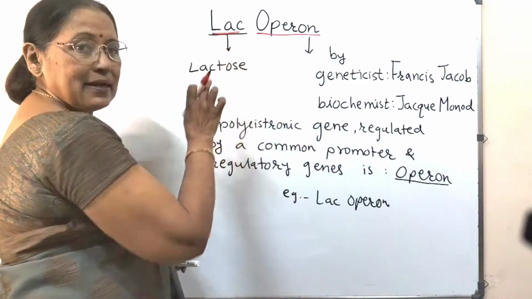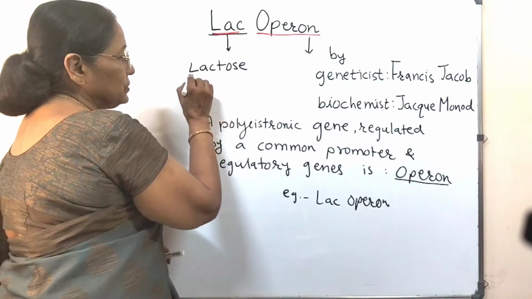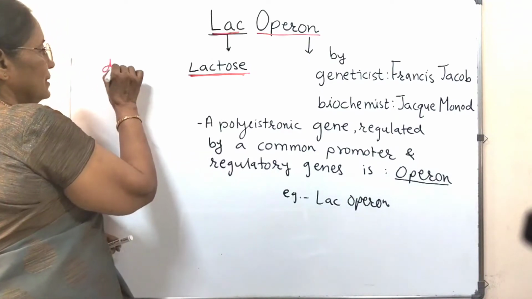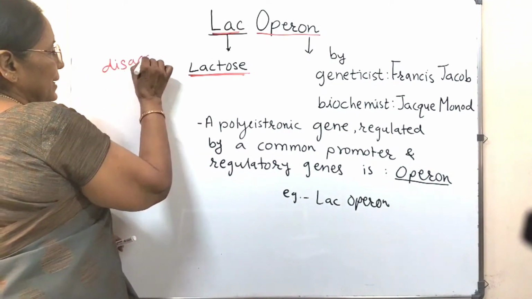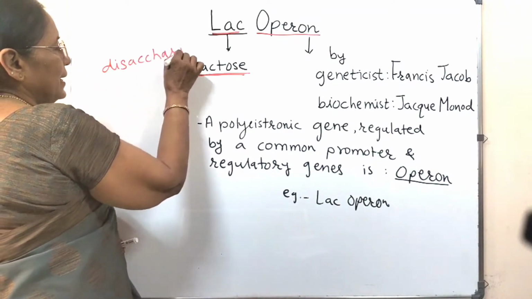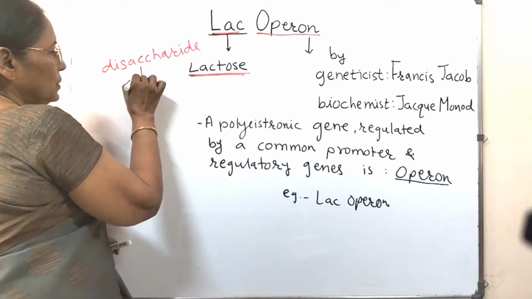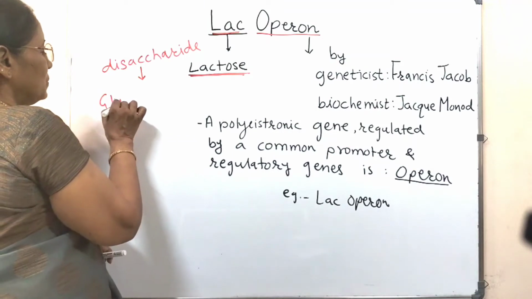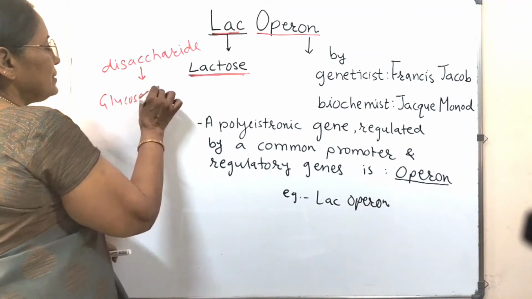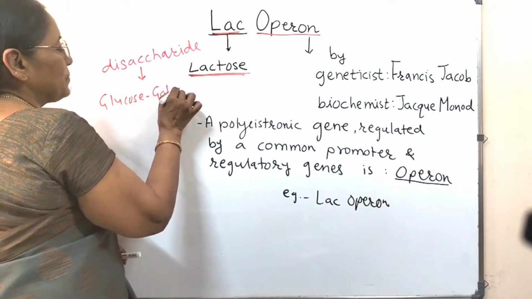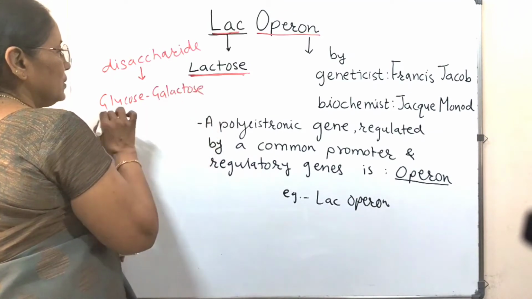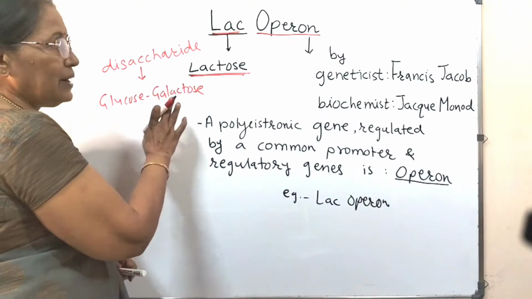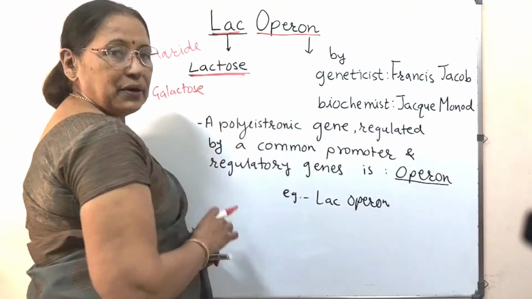This lac stands for lactose. What is lactose? Lactose is a disaccharide made up of two monosaccharide units, one is glucose and another is galactose. So lactose is a disaccharide. We leave it at that and now we see what is operon.